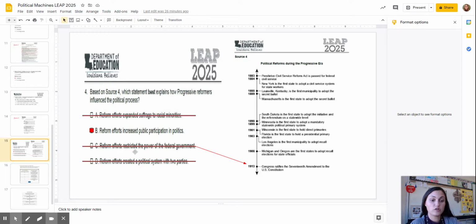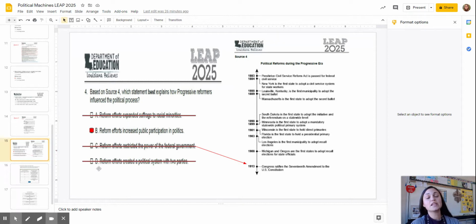C, reform efforts restricted the power of the federal government. So we have all these things happening, and then at the very bottom it's talking about Congress ratifying the 17th Amendment to the Constitution. It doesn't look like that could be an answer, because why would Congress ratify the 17th Amendment if that was so? And then lastly we have D, so I'm going to cross that one out as well.